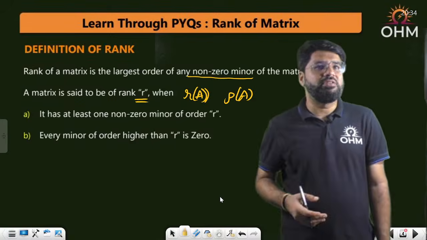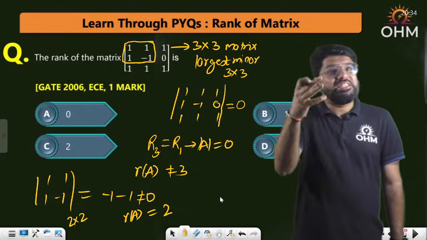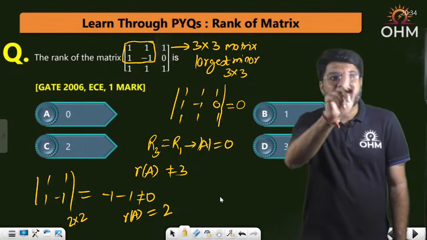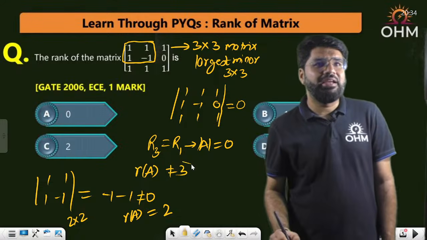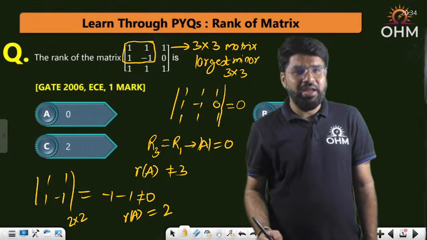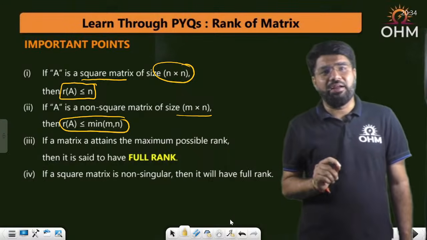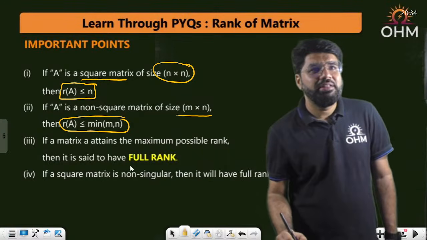But in the second question, what happened? In the second question also, there is a 3 cross 3 largest minor. The maximum possible rank could be 3, but it was not 3. The rank is not equal to 3, and I say that the matrix does not have full rank. So when the matrix has the maximum possible rank, then it is said to have full rank.